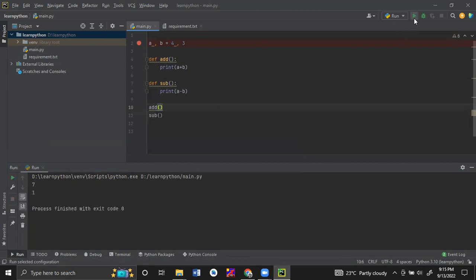So we'll execute that code. Now first it called the addition method. Next it called the subtraction method. Yes. Okay.